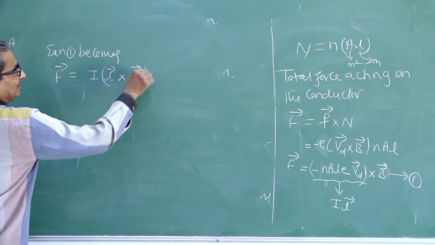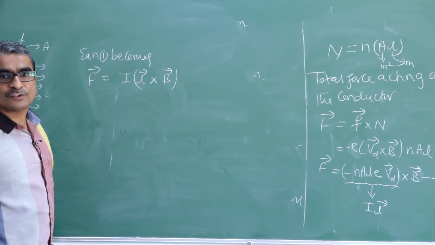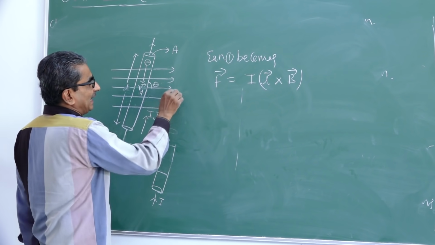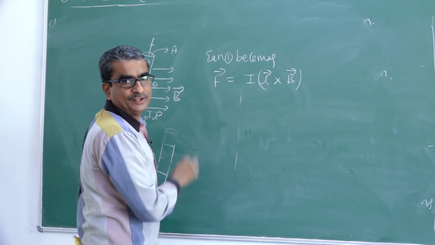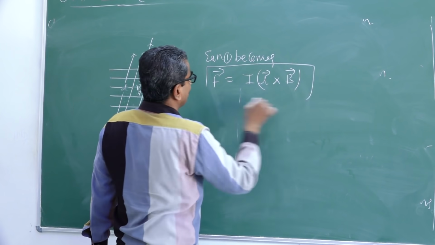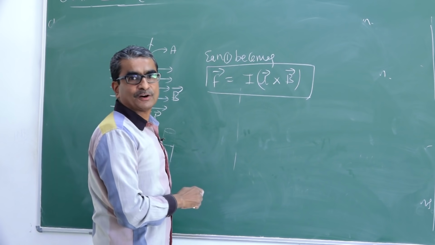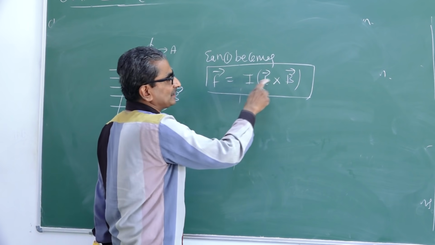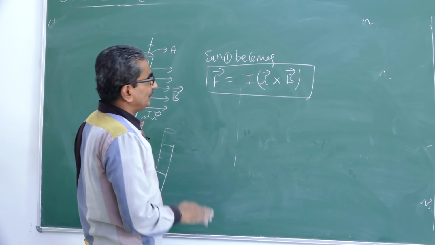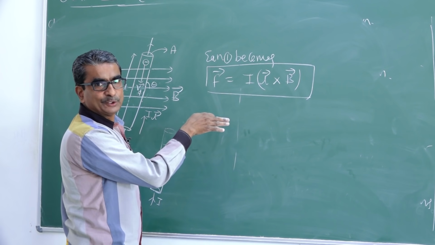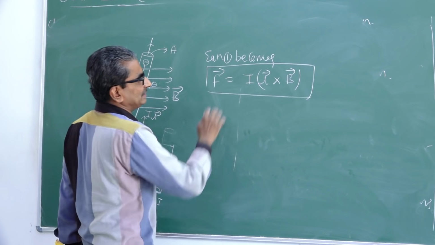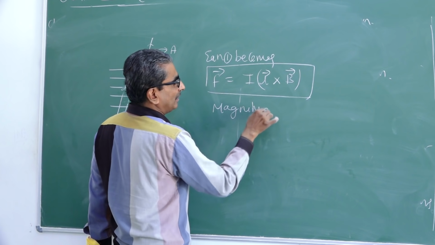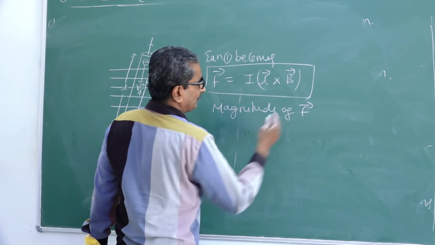Let us put a bracket. This is the force acting on a straight conductor kept in a uniform magnetic field, which is nothing but the cross product of L and B. If I write its magnitude instead of writing this in vector form, what is the magnitude of this force F?